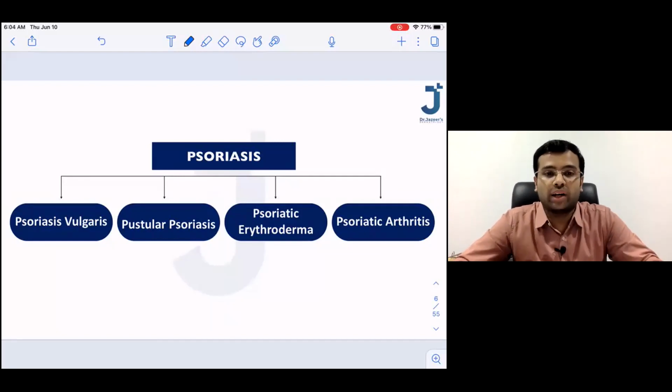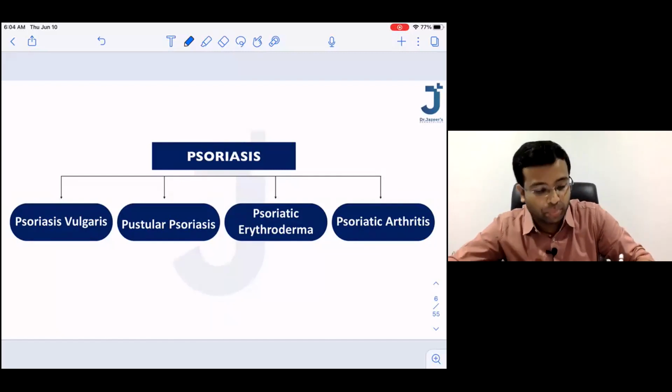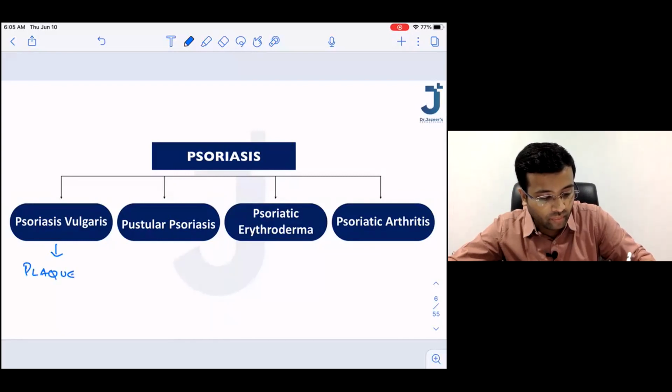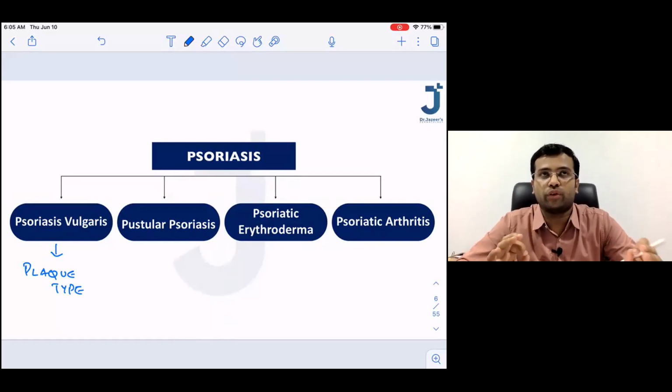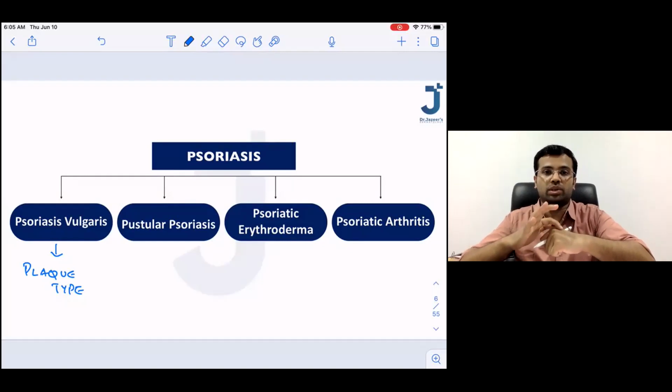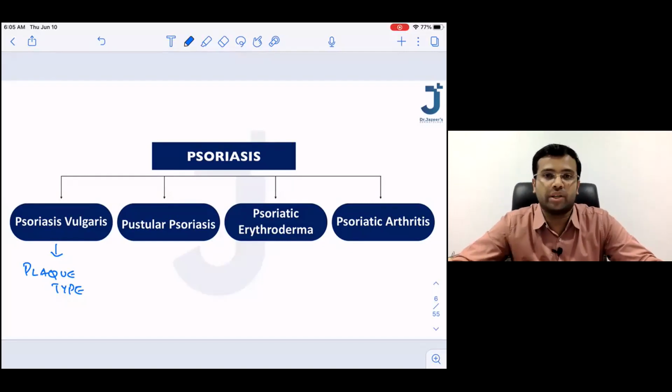So first, I would like to tell you that let us divide psoriasis into 4 different categories. The first one is the plaque type of psoriasis. Okay, I suppose all of you are very clear about what a plaque is. Multiple papules confluence together to become a plaque. I'll show you the images also. So if you see any plaque type of psoriasis, we can categorize it as psoriasis vulgaris.